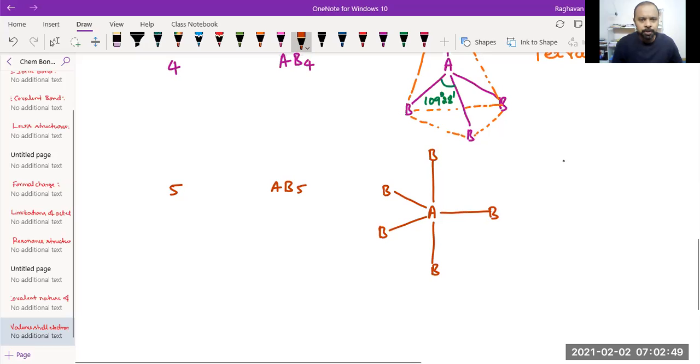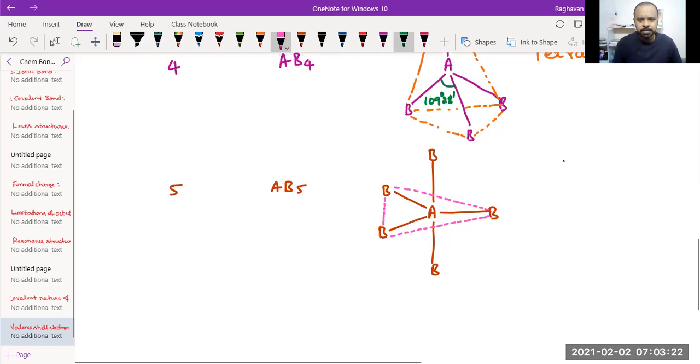Now, if you want to give the structure for this, connect them with dotted lines. This is the triangular plane. Three B atoms and the central atom A are in that plane, and the remaining two bond pairs are above and below.